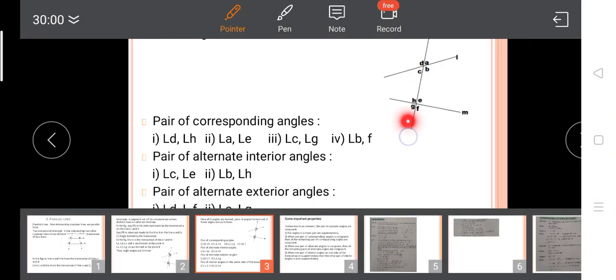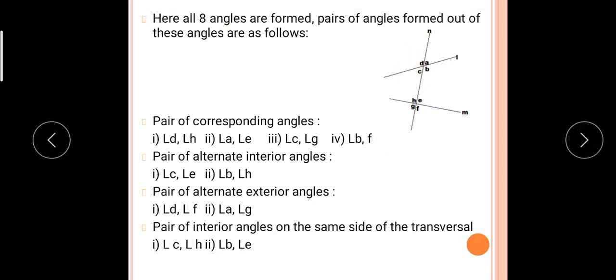Then how many angles are formed? A, B, C, D and E, F, G, H. These 8 angles are formed. These angles form pairs in the following ways, meaning there is a relation between these angles, and there is a specific name for each pair of angles. Now firstly we will see the pair of corresponding angles.